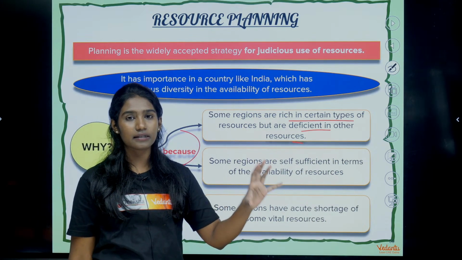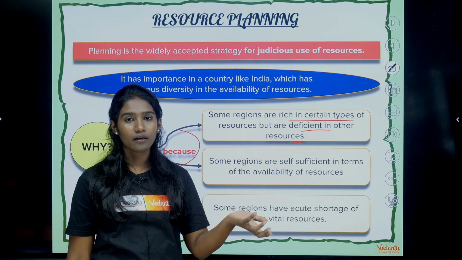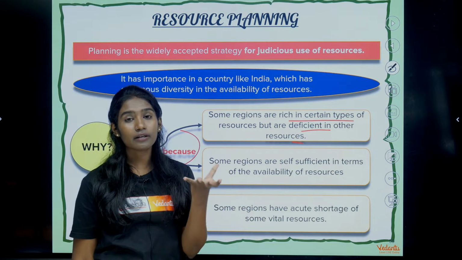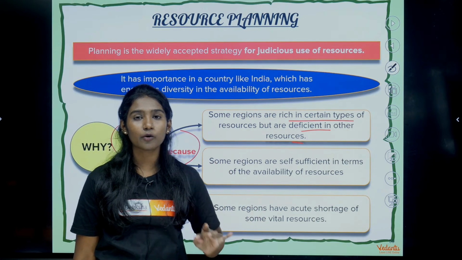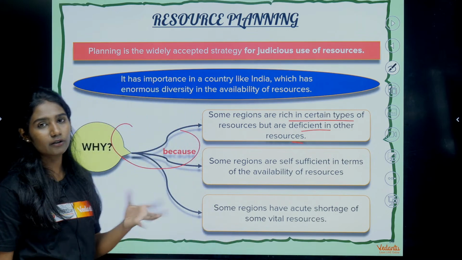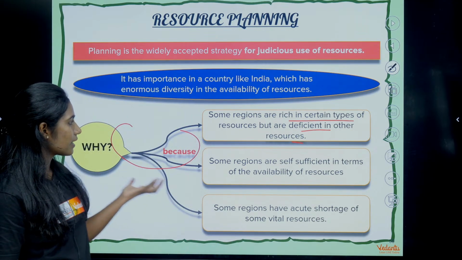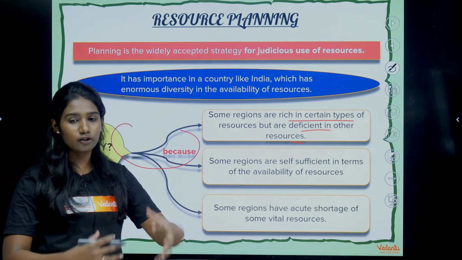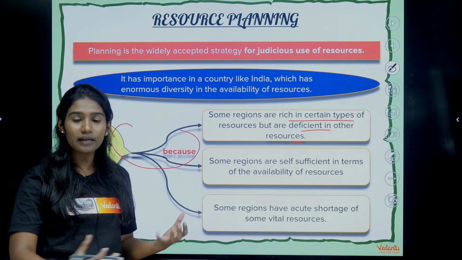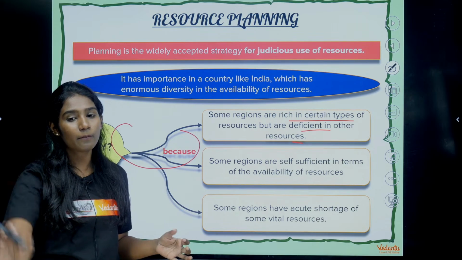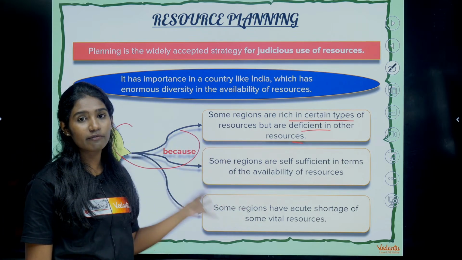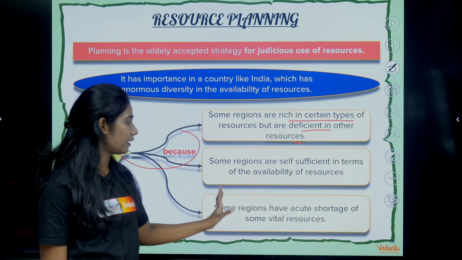Like I told you, in Rajasthan, it is rich in wind, even solar also. But what about water? Water resource is not that good, right? So like that, in certain region, certain resources will be less, and in certain region, certain resources will be more in amount. Therefore, to utilize them, we should first plan them accordingly, right?